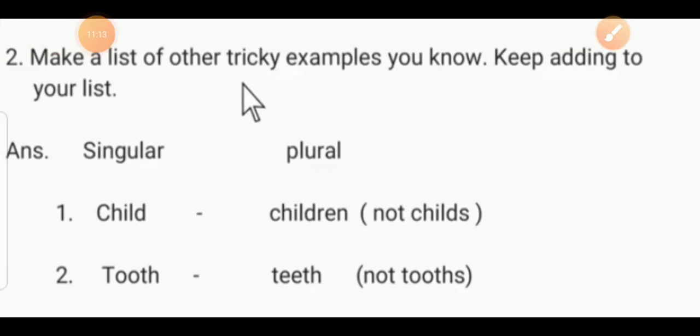So here we are not adding s or es, because its plural form is different. Like child, children, tooth, teeth. You see in this box, not childs and not tooths. It means that we are not adding s or es here.